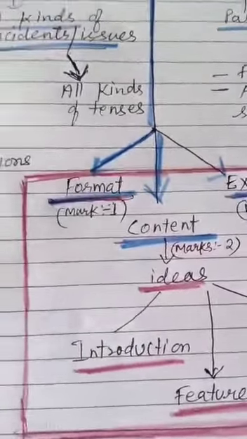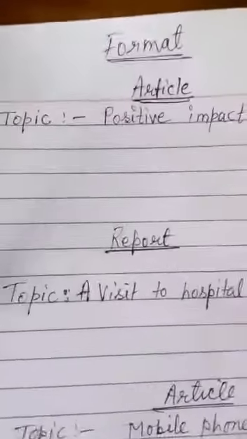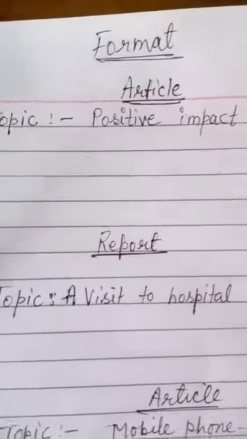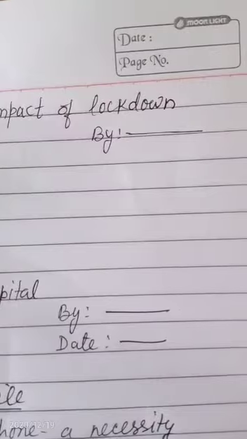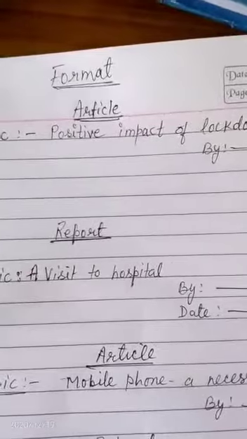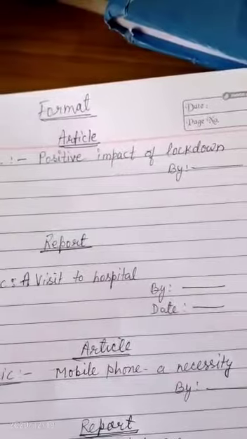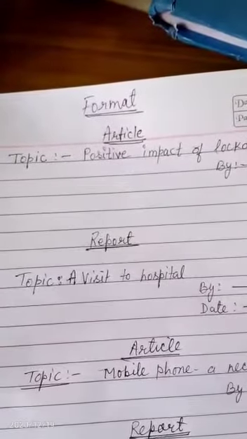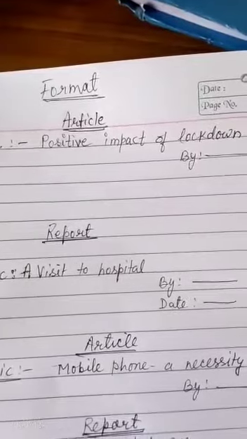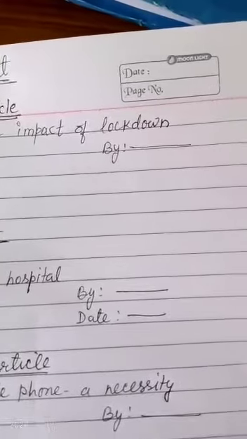As you know, format is very simple in both article and report writing in comparison to, we can say, notice writing. The format will include the topic, name of the topic, or we can say title, and name of the writer, written by. So for example, if there is a question where you have to write an article on the positive impact of lockdown in our life, so the name of the topic will be positive impact of lockdown or positive effect of lockdown on life, and by it will conclude the name of the writer.